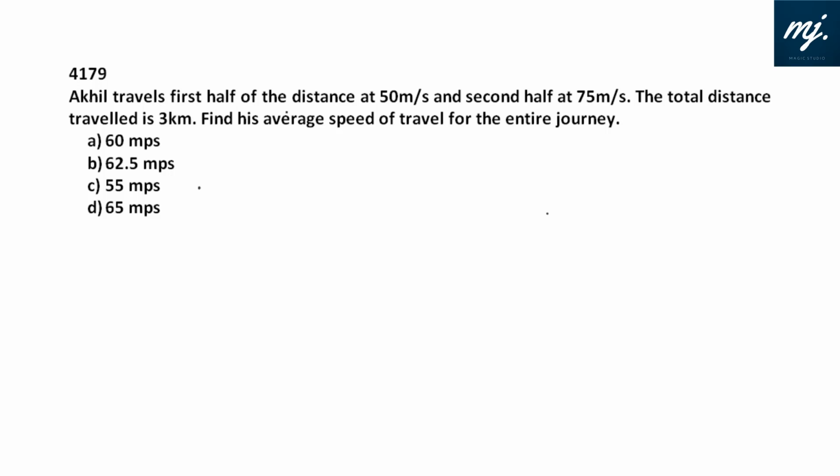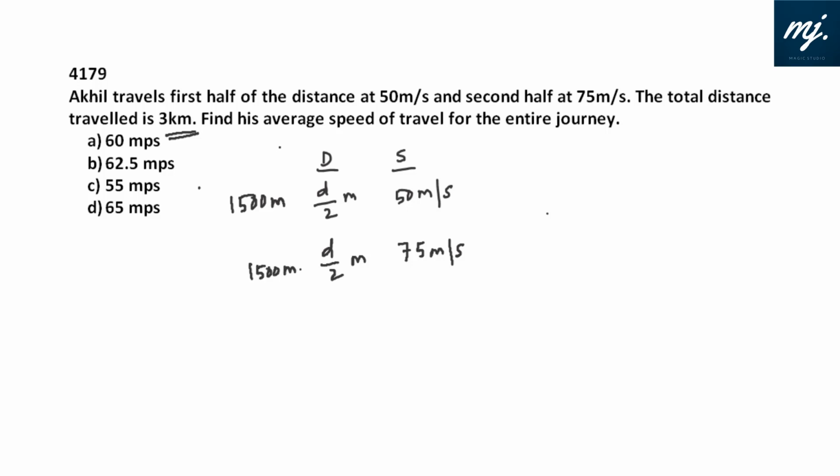Akhil travels the first half of the distance at 50 meters per second. We have distance and we have speed. Let the distance be in meters. And the second half at 75 meters per second. The total distance traveled is 3 kilometers. So the first half is 1.5 kilometers or 1500 meters, and the second half is also 1500 meters.